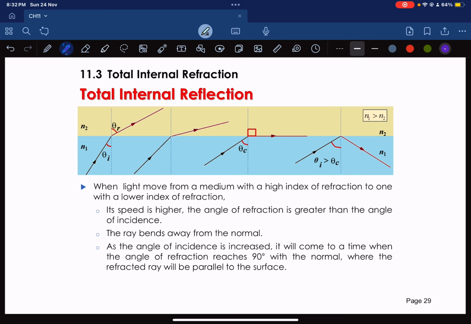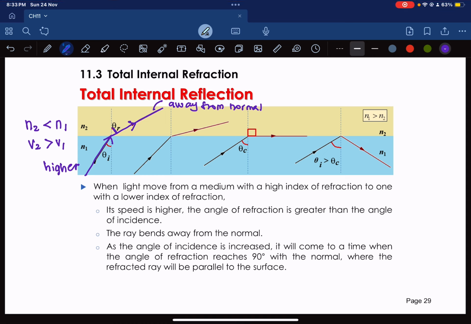Alright, now let's look at here. When light travels from a higher medium, kat bawah, higher medium of refraction, to one with a lower index, this is lower, maksudnya N2 lagi kecil daripada N1, the speed increases. V2 akan lagi besar daripada V1. And the angle of refraction becomes larger than the angle of incidence. You can see that dia akan refract away from the normal. Okay, the ray will bend away from the normal.